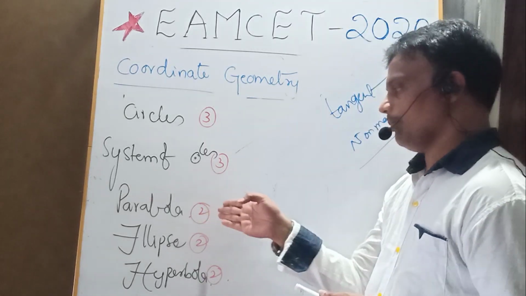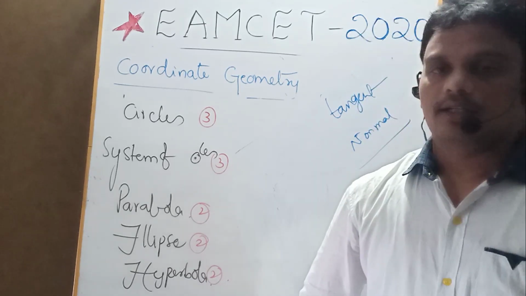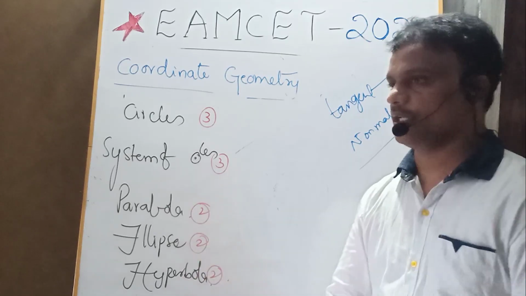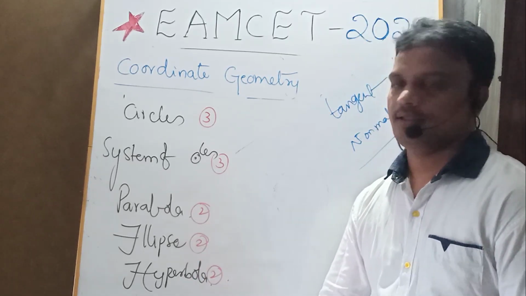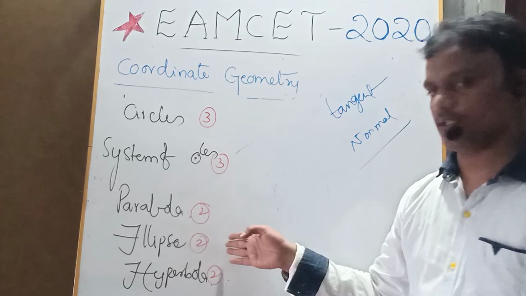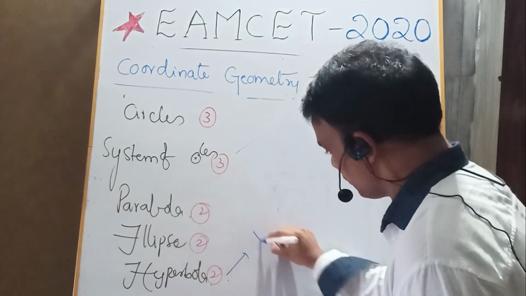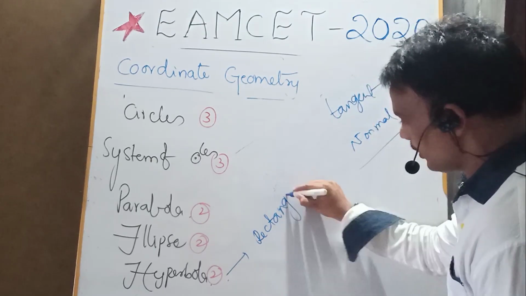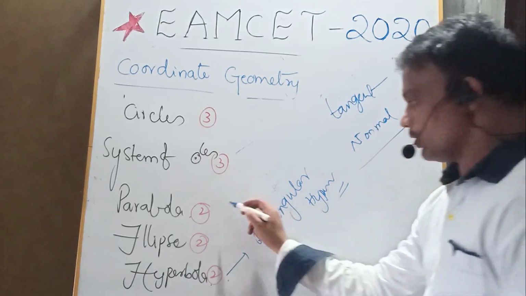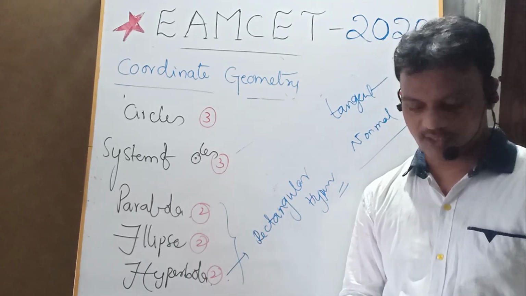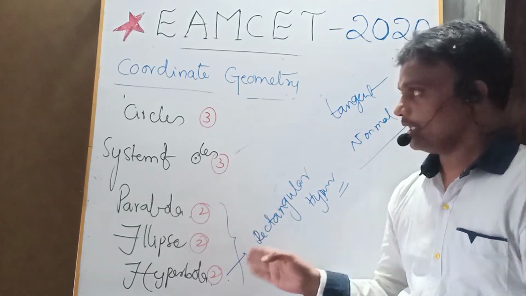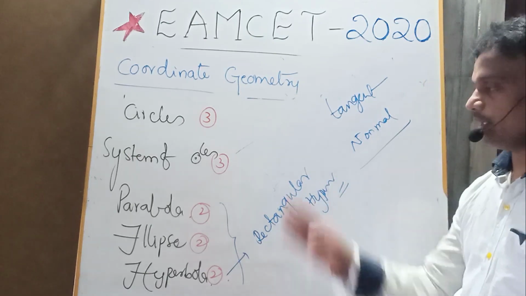And coming to the parabola particularly, please focus on the different forms of the parabola: y square equals 4ax, x square equals 4ay, and with vertex h comma k. Please focus on that. From the parabola 2 questions, from the ellipse 2 questions, from the hyperbola 2 questions. And particularly from the hyperbola, please practice the rectangular hyperbola. Totally from the conic sections there is a chance to get 6 questions. So please don't leave these very important concepts. That's about the coordinate geometry from class 12.